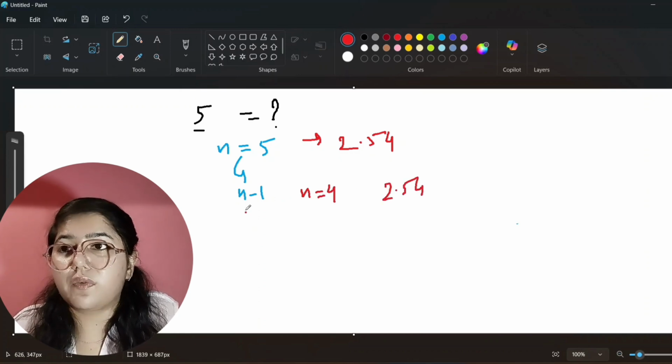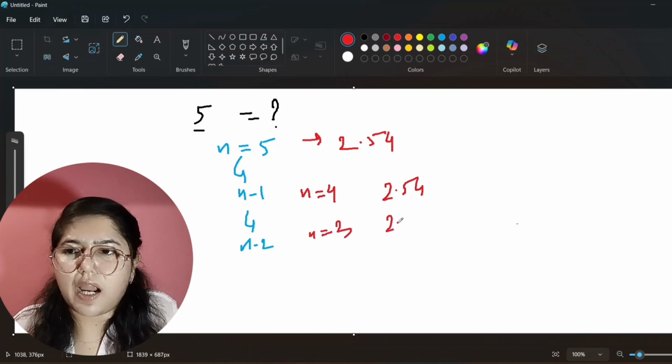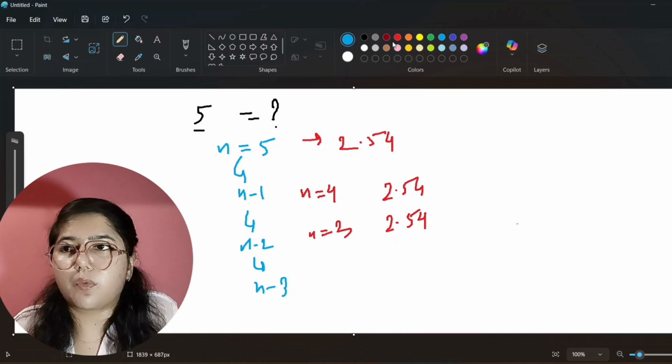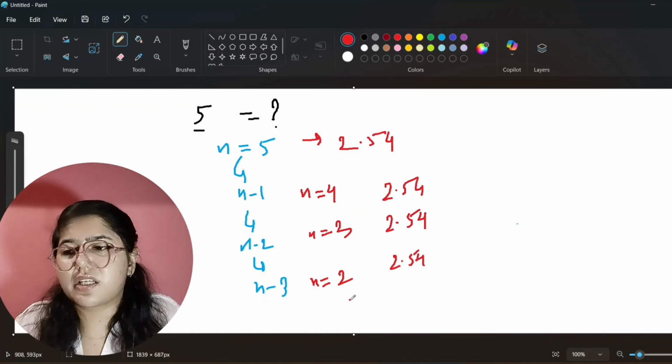Now it will again call for the smaller instance. At this step n will be 3, and it will add 2.54 for the 3. Now again it will call for the smaller instance. n will be 2, and 2.54 it will add again for the second inch, right?